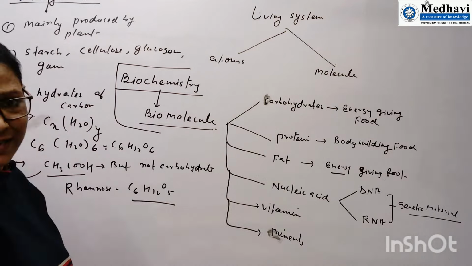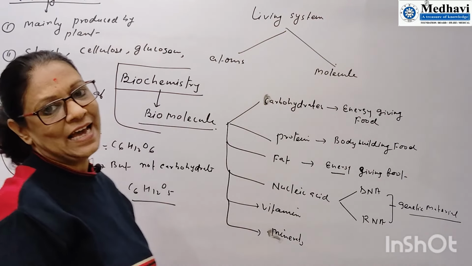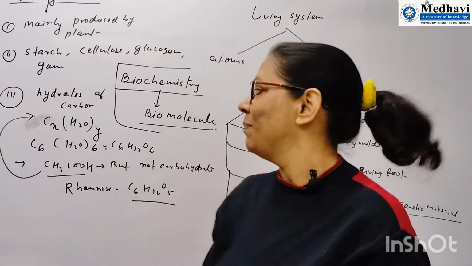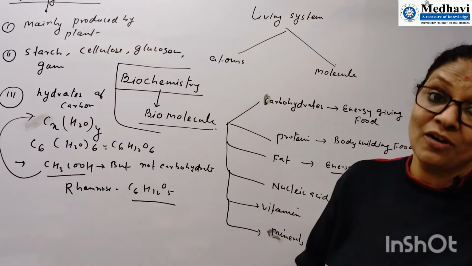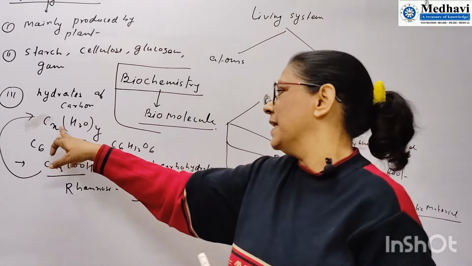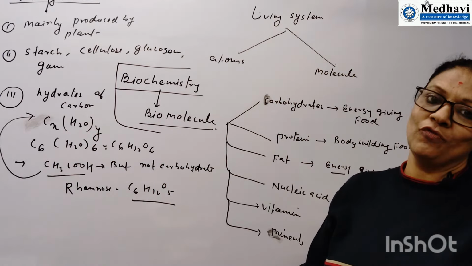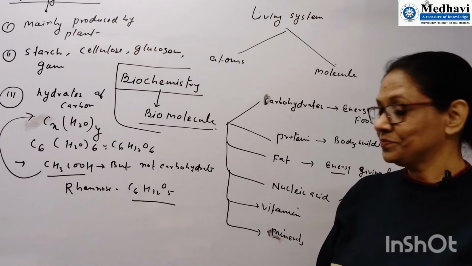This is a carbohydrate, but it will not fulfill this formula. Generally, if the question is asked about the molecular formula of carbohydrates, then you must apply CxH2Oy. But there are some exceptions. That exception also we need to follow.